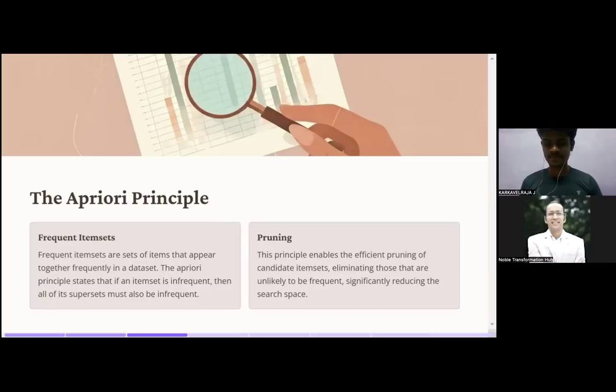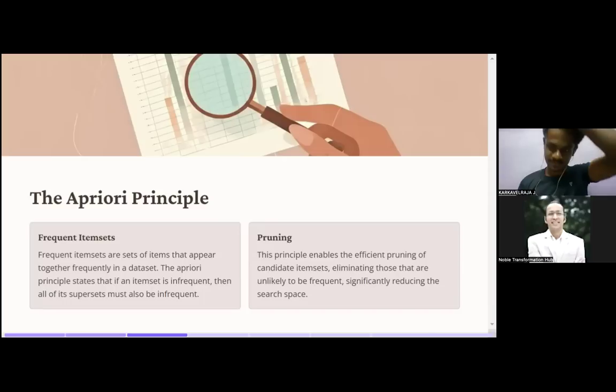Yeah. So the apriori principles. What are the principles? Frequent item sets, guys. That is the first principle. Frequent item sets are sets of items that appear together frequently in the data set. So the apriori principle states that if an item set is infrequent, then all of its supersets must also be infrequent.